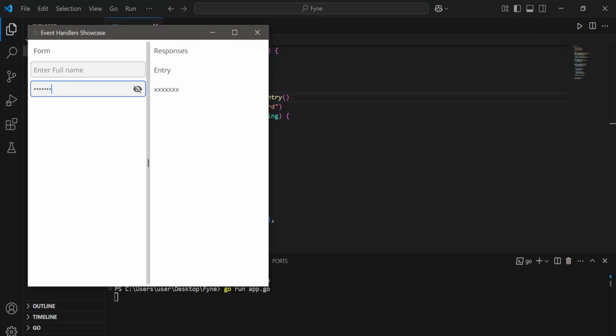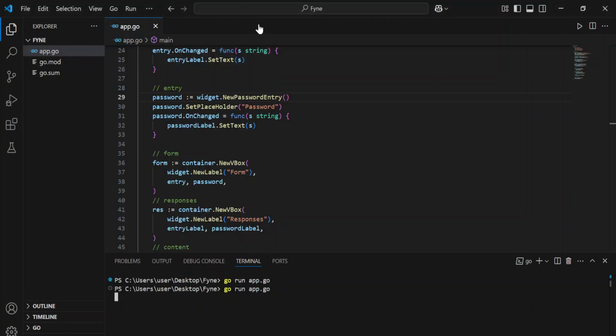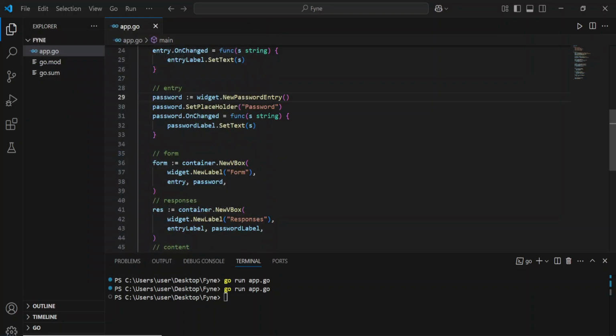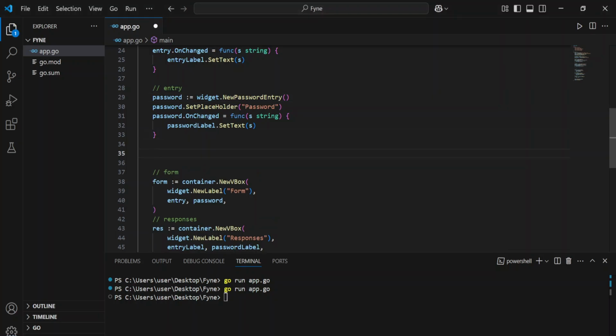So that when I type, and then we can do that. Yes. And another widget that we can capture is the checkbox. So you can define a checkbox here.